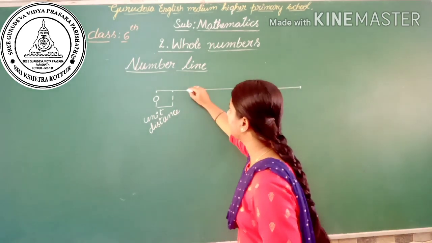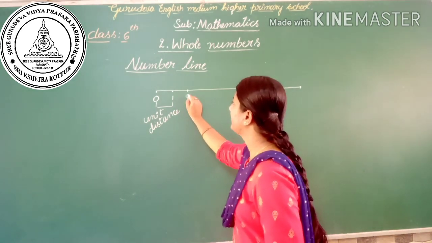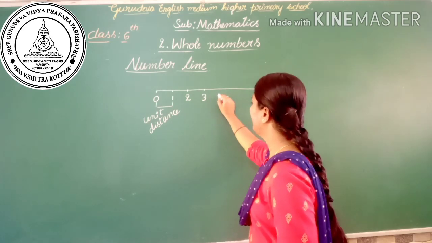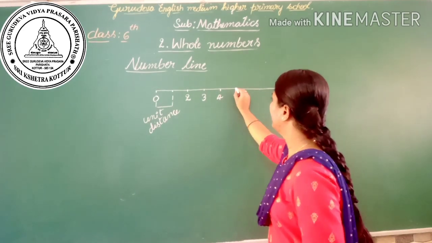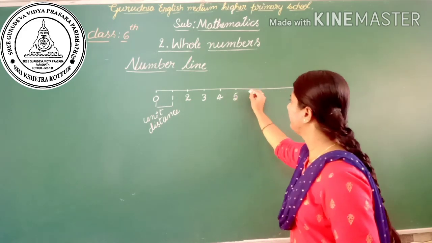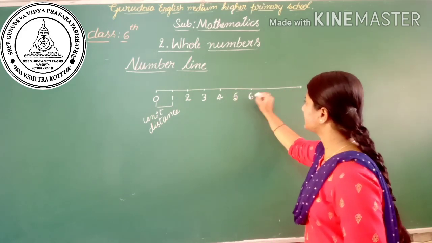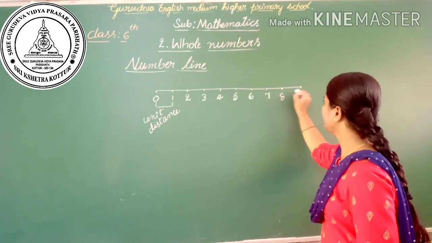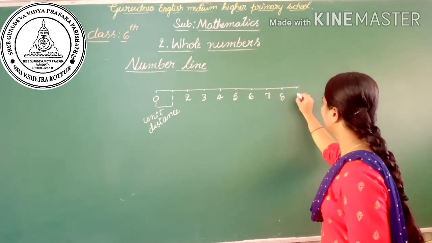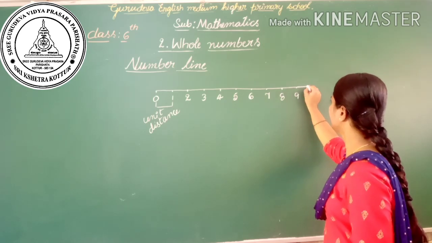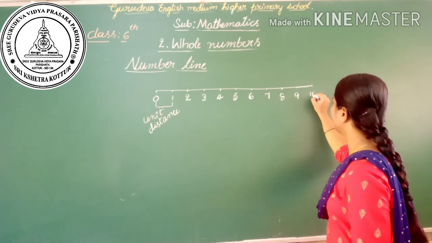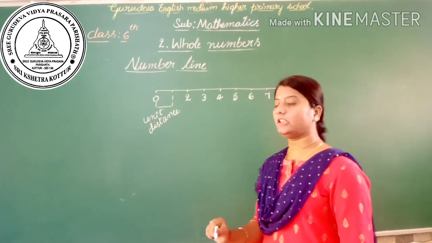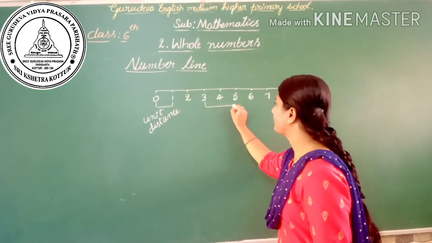Let's mark here: after 1 comes 2, then 3, 4, 5, 6, 7, 8, 9, 10.